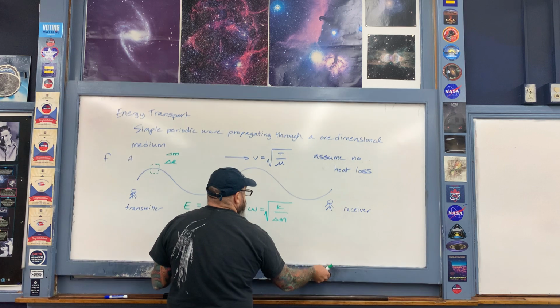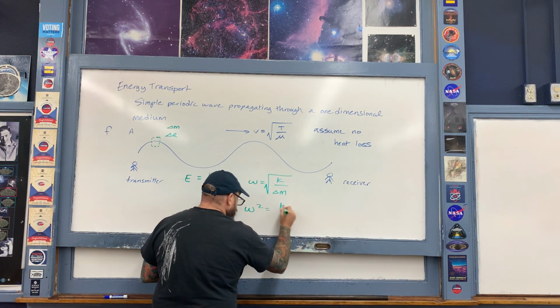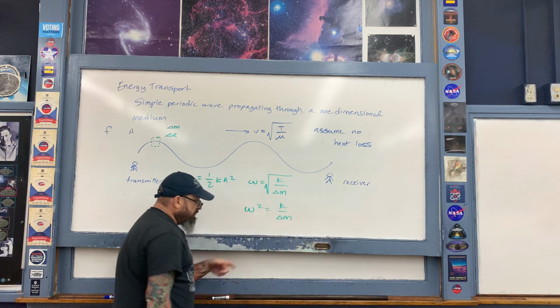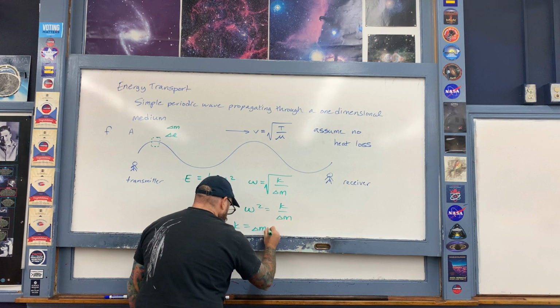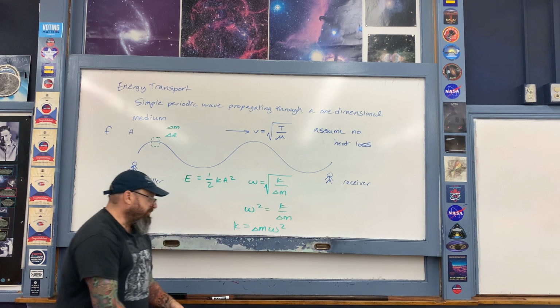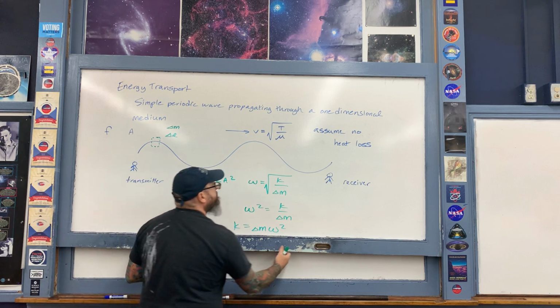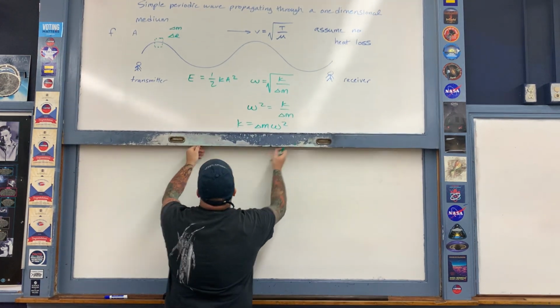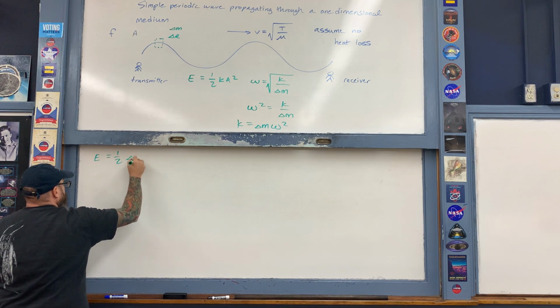Let's go ahead and get rid of, first of all, the radical sign. I'll square both sides of the expression like so. Move the delta m to the other side, like so. And then this expression right here is the spring constant K. Let's go ahead and plug that into here, like so.